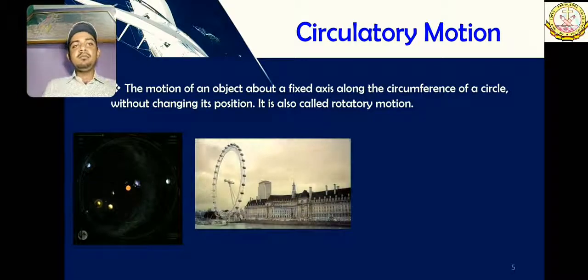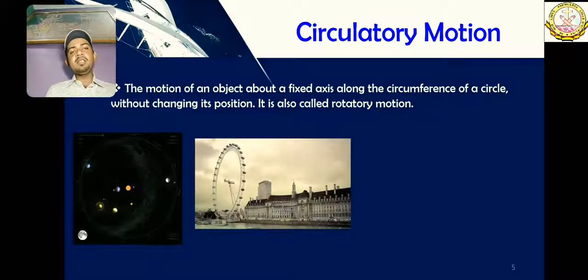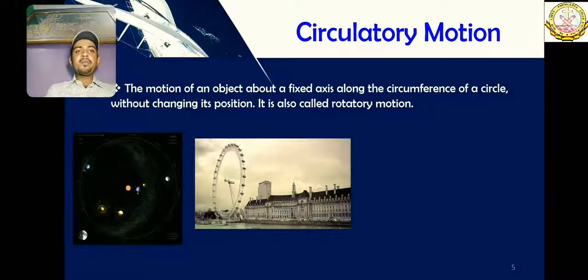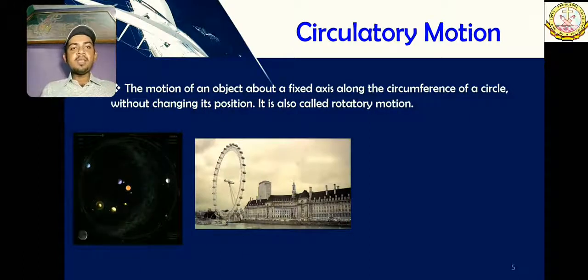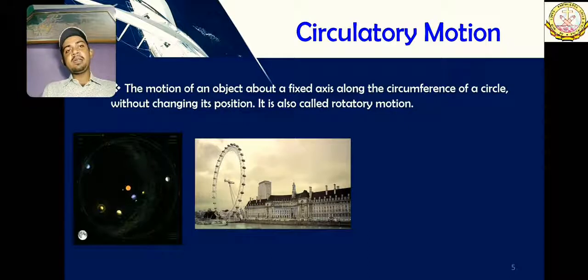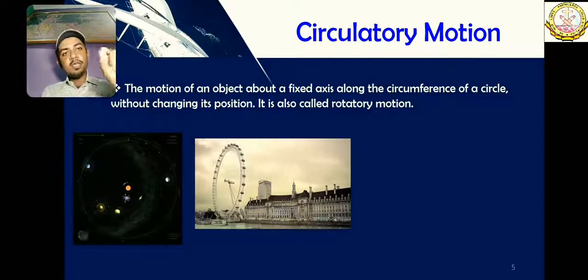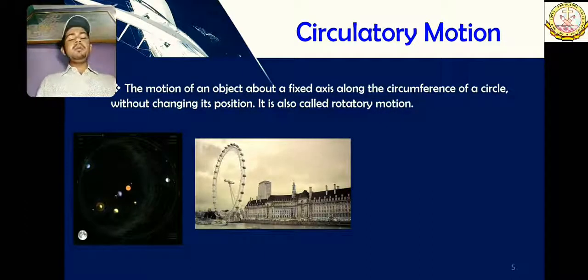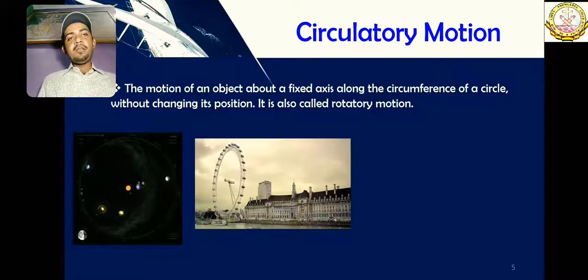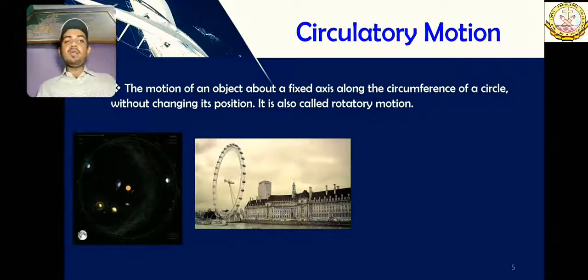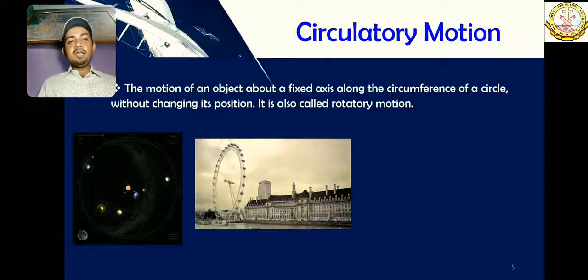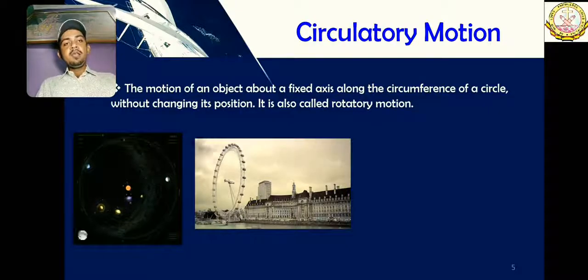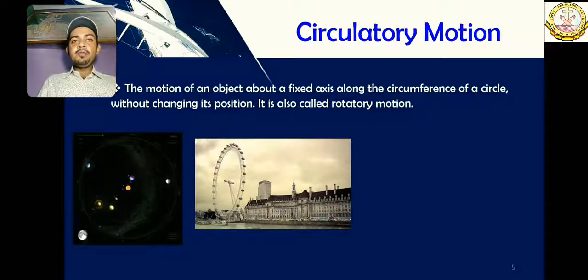This one is the London Eye. It is a very famous landmark in Europe, actually the tallest structure of this type in Europe. It attracts many millions of people every year. In the small dots you are seeing on that circle, 8 or 10 people sit together, and the wheel is rotated, and you can go up and see the whole view. It is located near the Thames River in London. So this is also a type of circulatory motion.